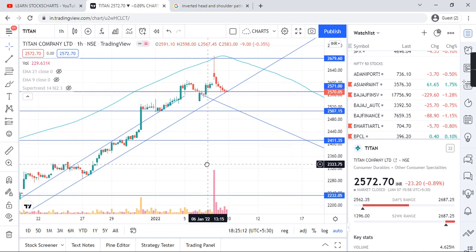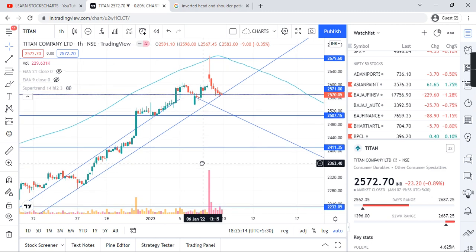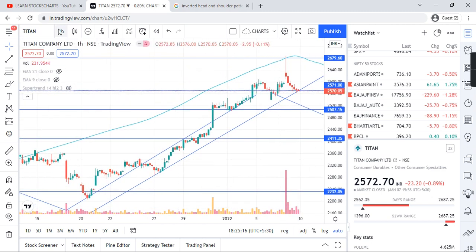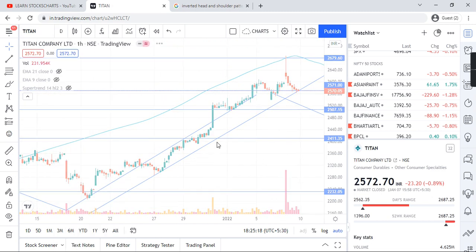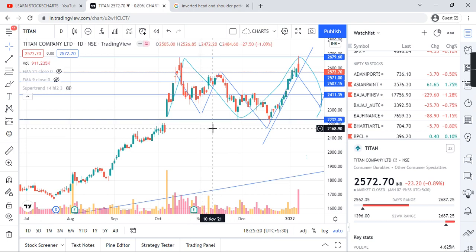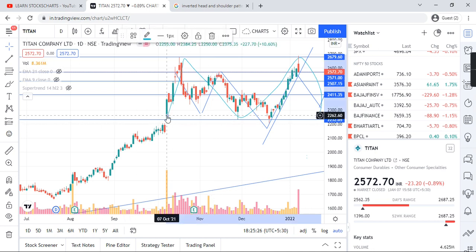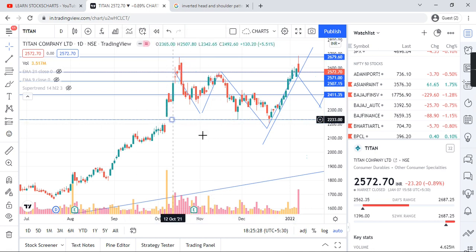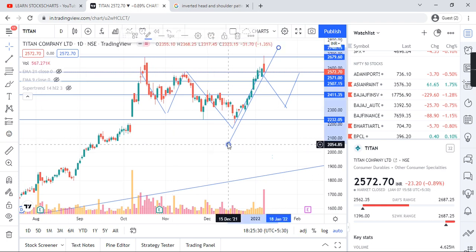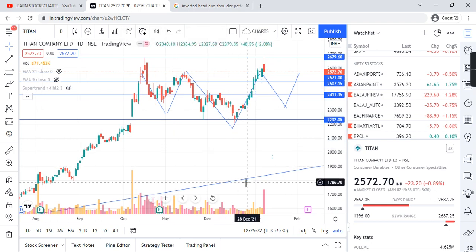So guys, at hourly also there is a downfall, but let's concentrate on a daily pattern that is quite visible to all of us, and let's see how it performs. If you want, I'm removing these zigzag lines and the trend line also, so it's pretty much clear. So let's wait for some time. So this is all about Titan.